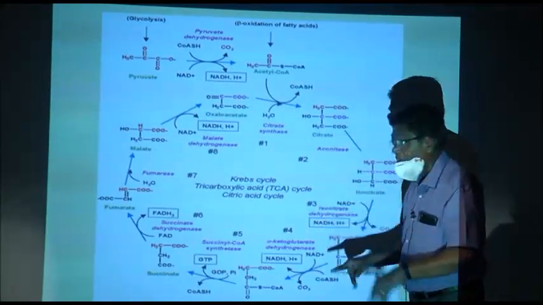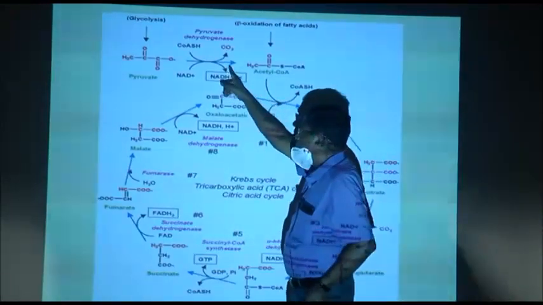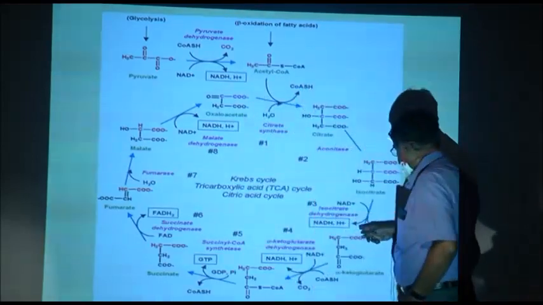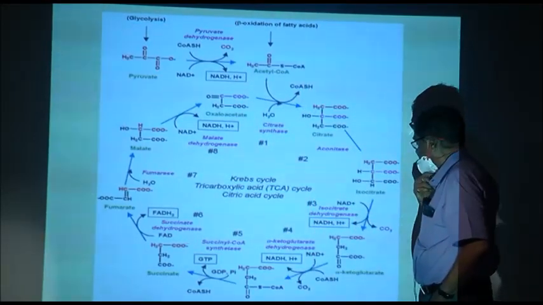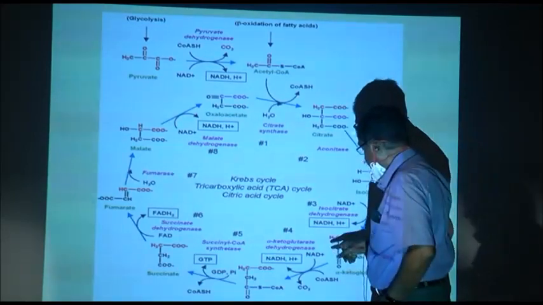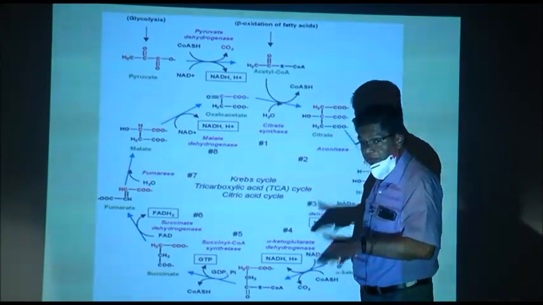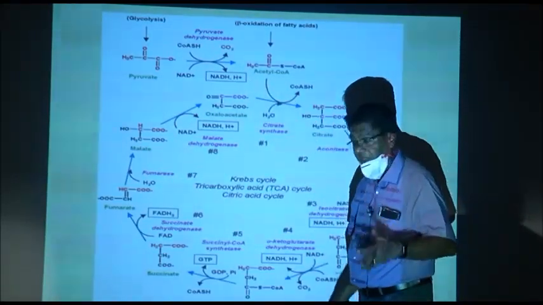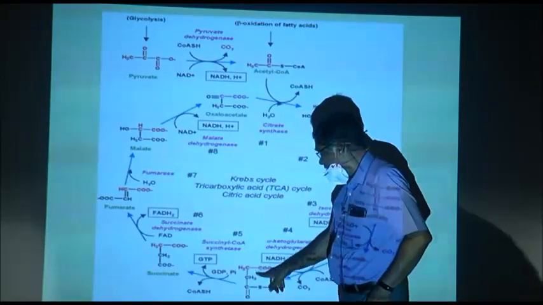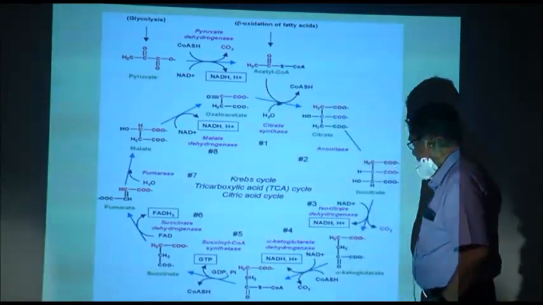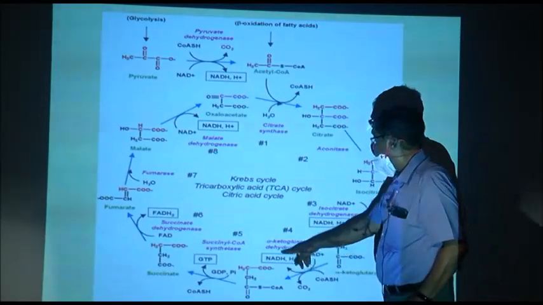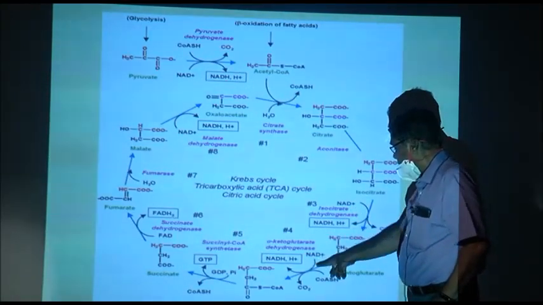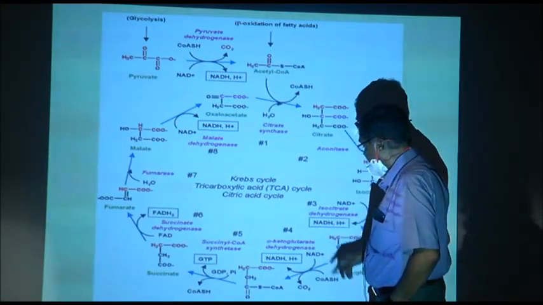2 carbons are out. So, 1 carbon is out here in the form of carbon dioxide, only 1 carbon left, and here 1 more carbon in the form of carbon dioxide. So, all the 3 carbons which are there in pyruvic acid or pyruvate are now out. Now, we get succinyl coenzyme A. Here one NAD is used. 2 NADs are used consecutively to release NADH.